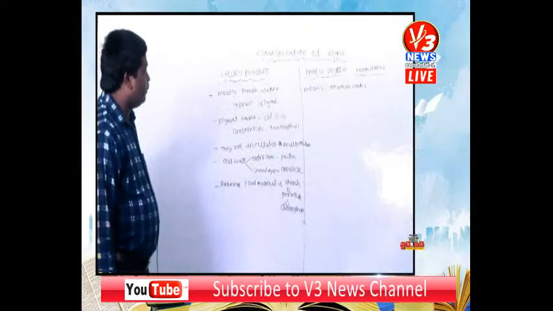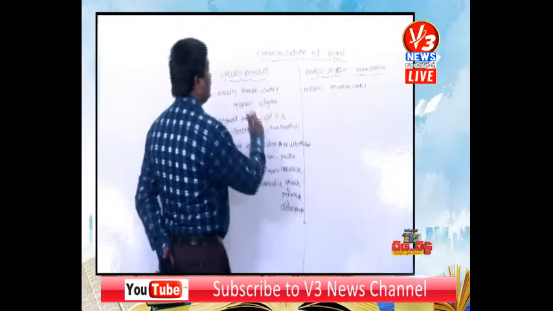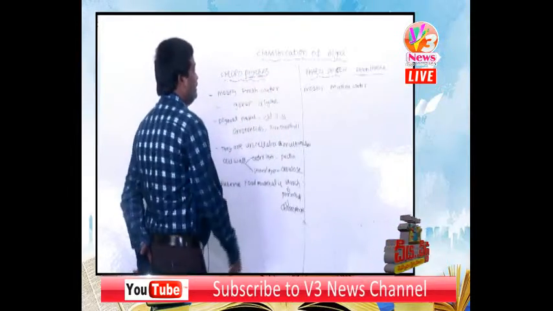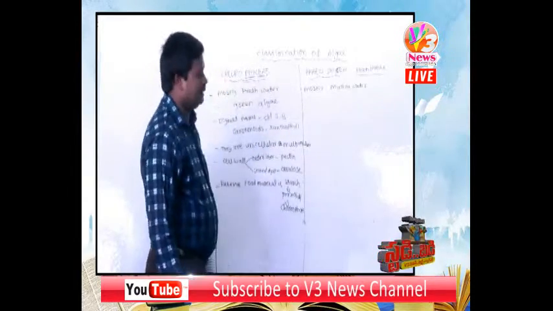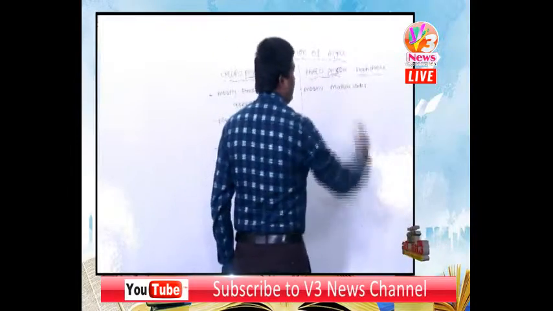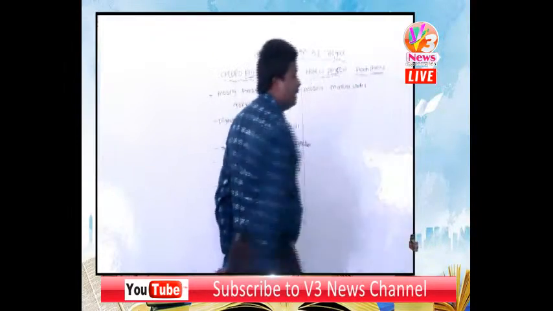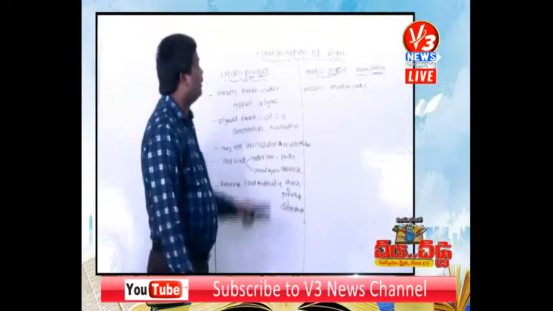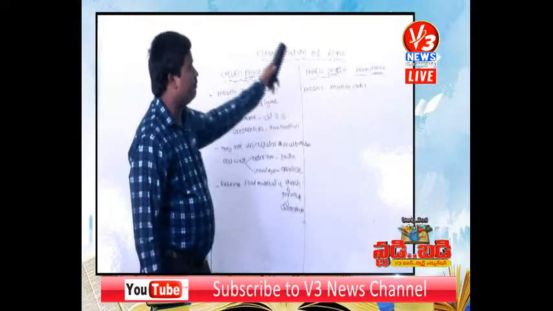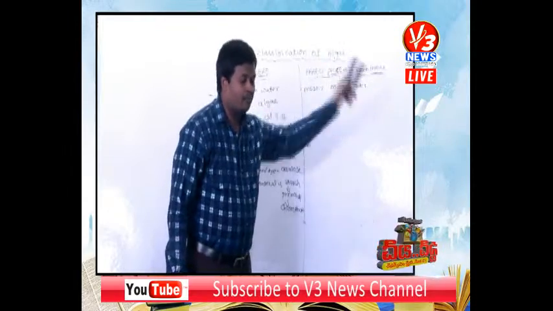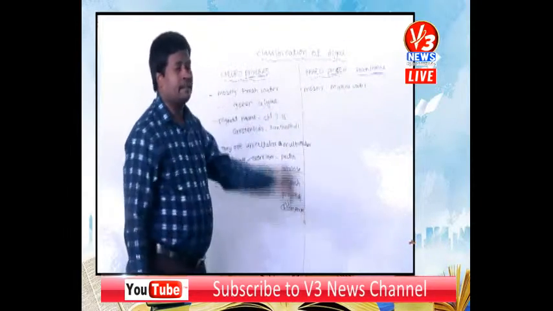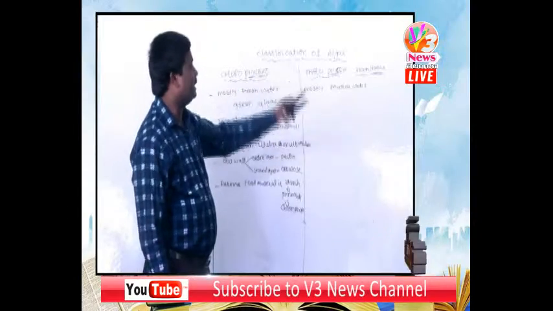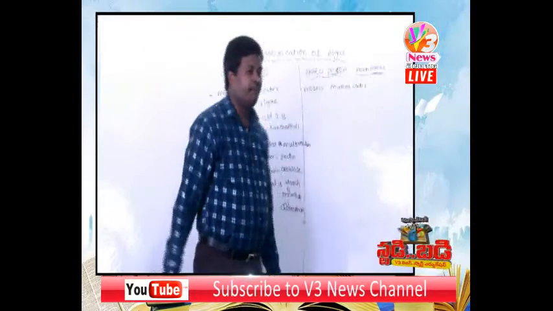And very important to remember, the suffix word of the class is phyceae: chlorophyceae, phaeophyceae, rhodophyceae. What are the three classes of algae? Chlorophyceae, phaeophyceae, rhodophyceae. In all classes, the suffix word of the class is phyceae.